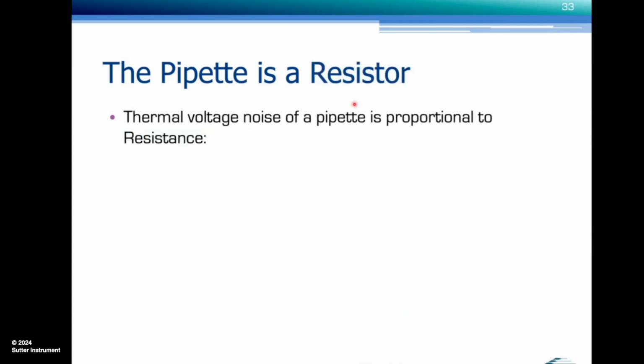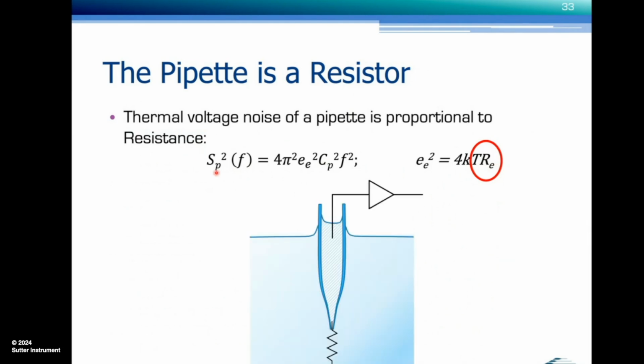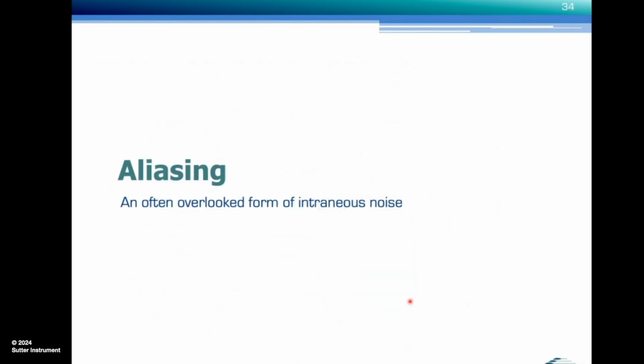The pipette is also a resistor, as I mentioned earlier, and here's the same equation that we had earlier, and the electrode resistance here also goes into the noise, the power spectral density of the pipette. The pipette resistance is governed by the resistance of the tip, the diameter of the opening, and also the length, and geometry plays a little bit of a role.